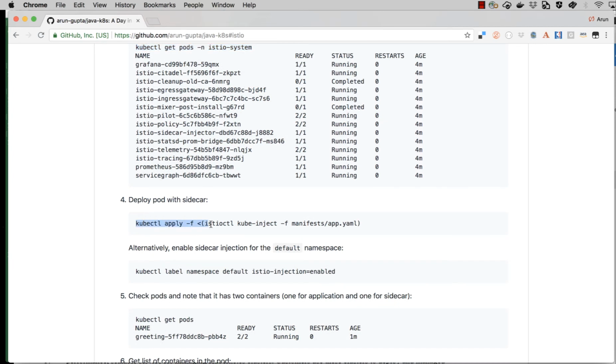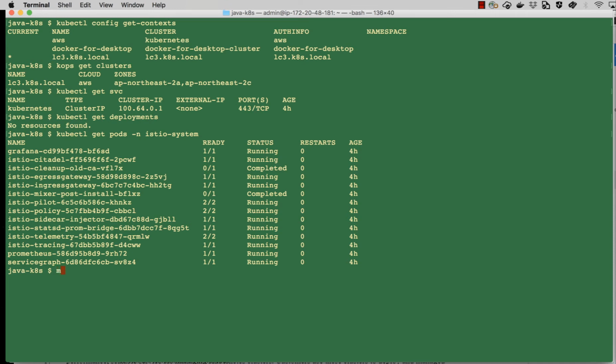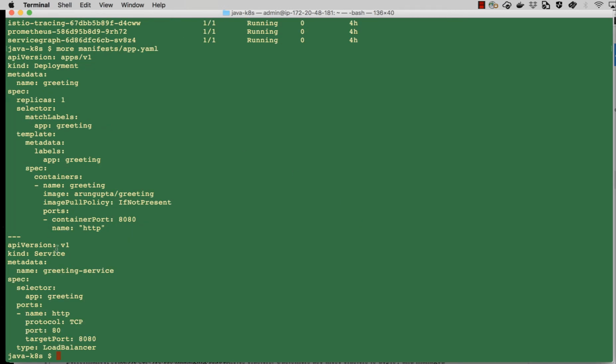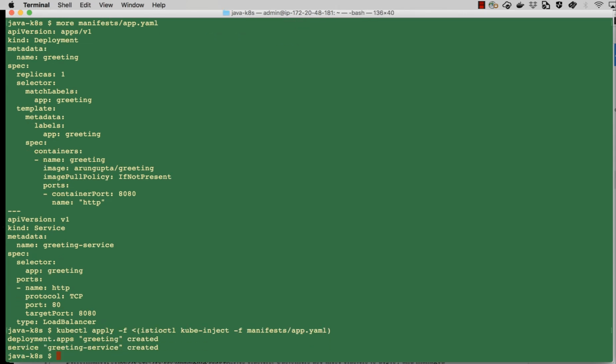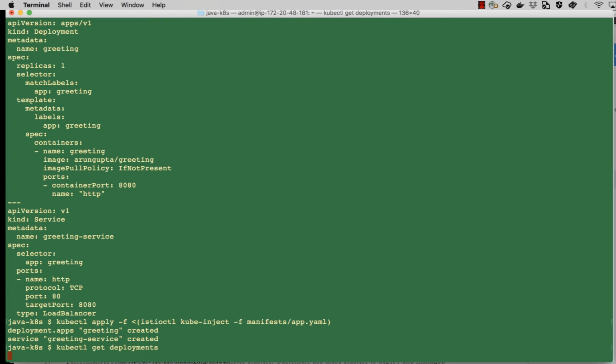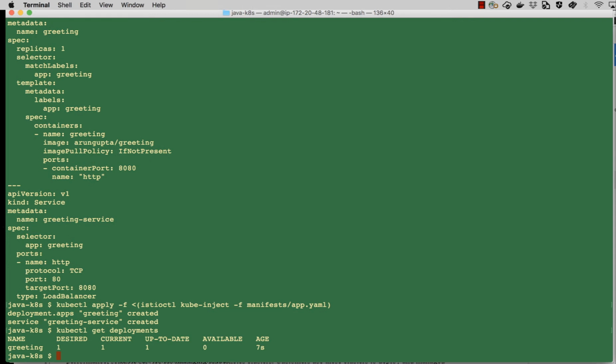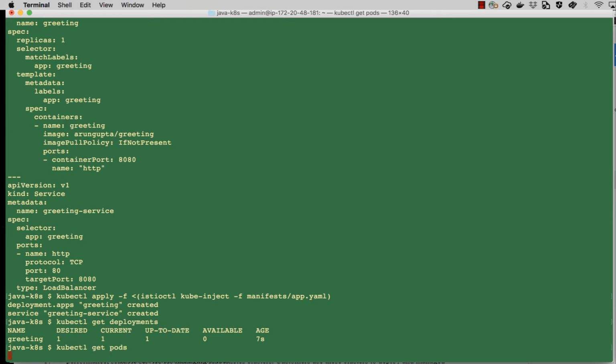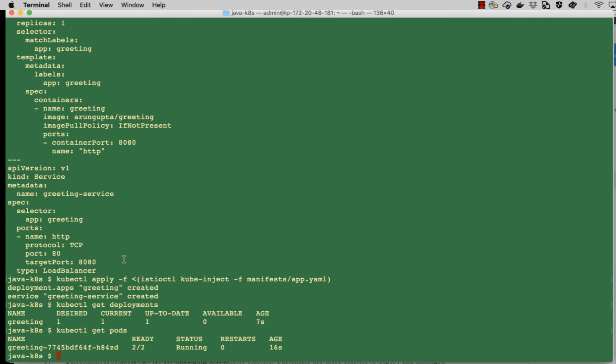So now I'm going to deploy the application here, and if I show you the manifest app.yaml, it's just got greeting deployment and greeting service. So let's deploy this here. Okay, so now if I say kubectl get deployments, 1 1 1, okay, desired one, current one, up to date one. Now if I say kubectl get pods, because we used istioctl and did the kube injection here, instead of one container, it's having two containers running.